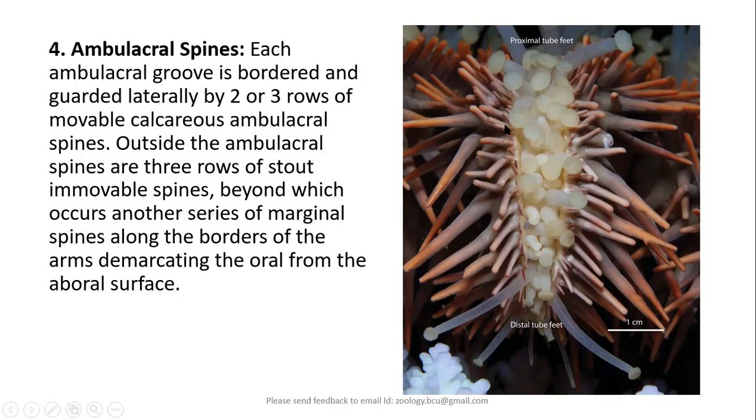Outside the ambulacral spines, there will be 3 rows of stout immobile spines, beyond which occur another series of marginal spines along the border of the arms, demarcating the oral surface from the aboral surface.